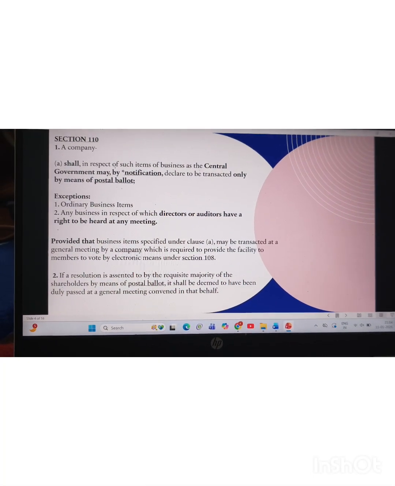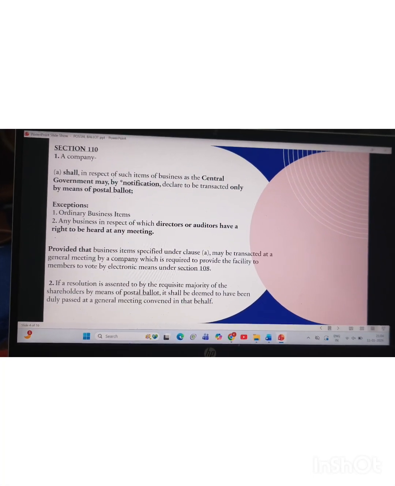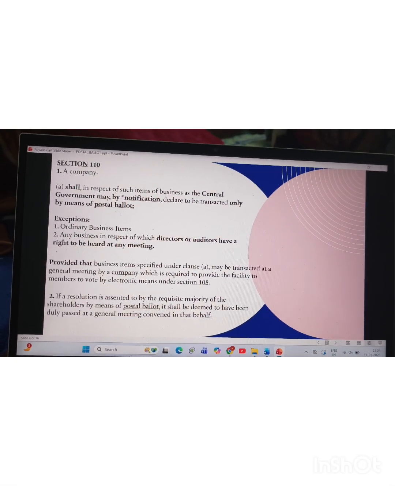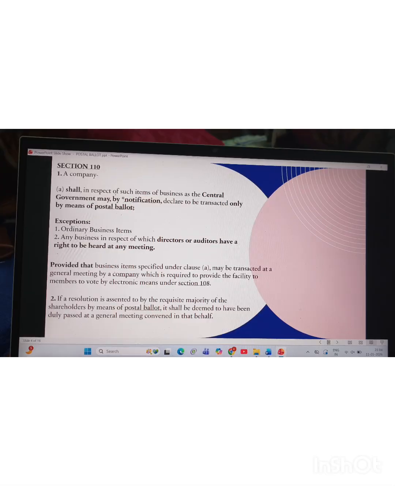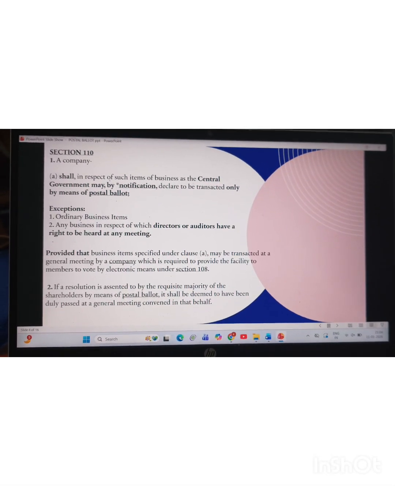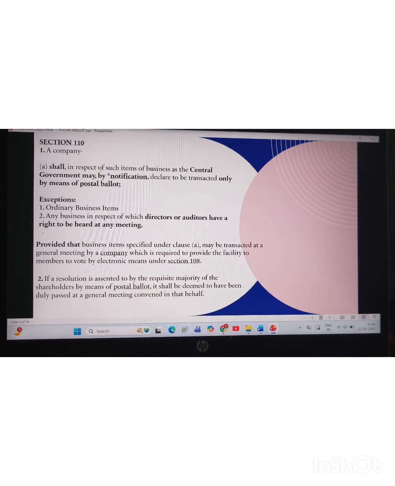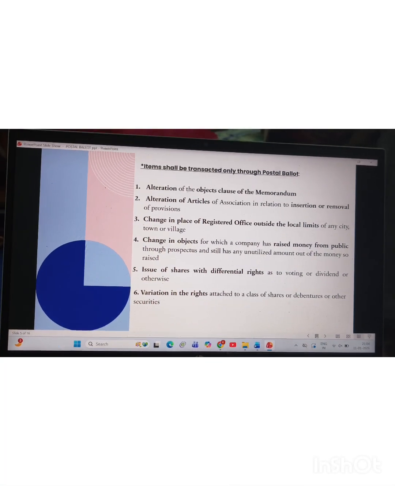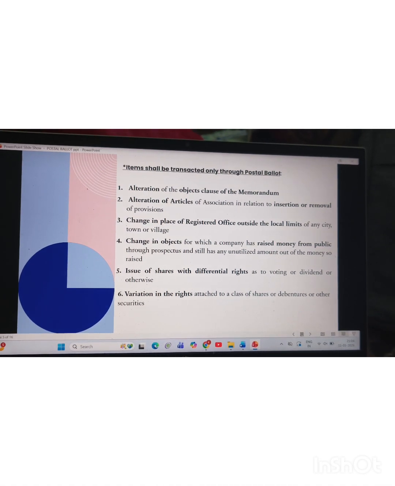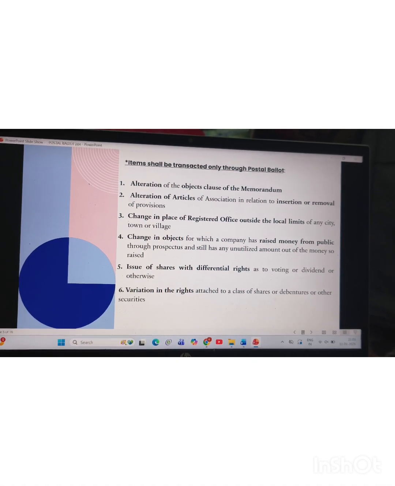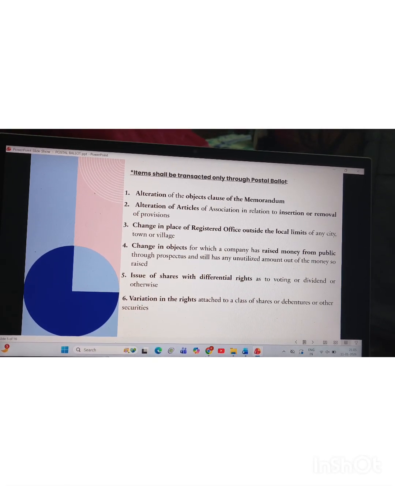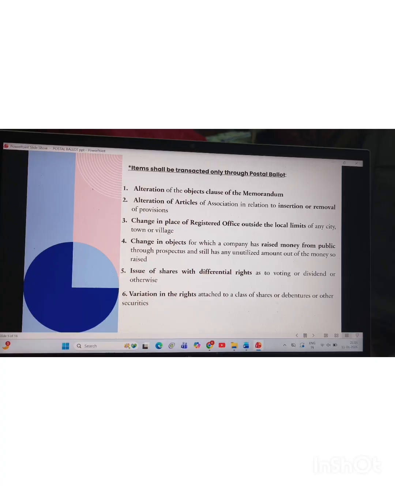Here is section 110, which talks about how the central government may specify such business items which may only be passed by postal ballot, and the central government has already specified 10 business items which are mandatory to be done by postal ballot. Such business items are: if any company alters the object clause of its memorandum, then postal ballot is mandatory. Then any insertion or removal of a provision in the articles of association,